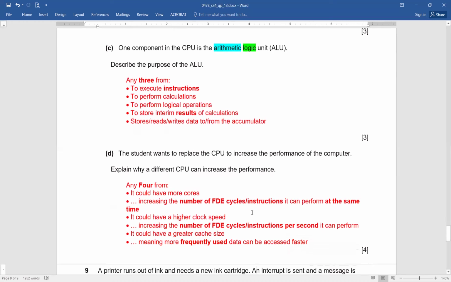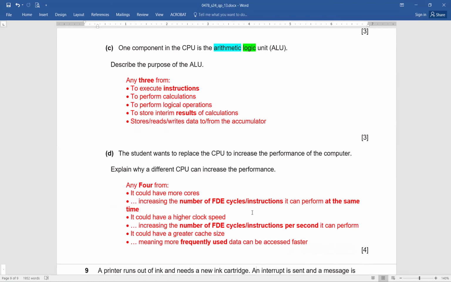More cores means it will increase the number of fetch, decode, execute cycles. It can perform at the same time. It could have a higher clock speed, which increases the number of fetch, decode, execute cycles. And it could have a greater cache size, means more frequently used data can be accessed faster.